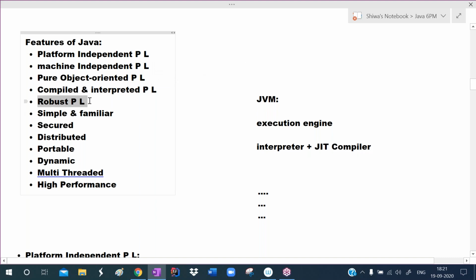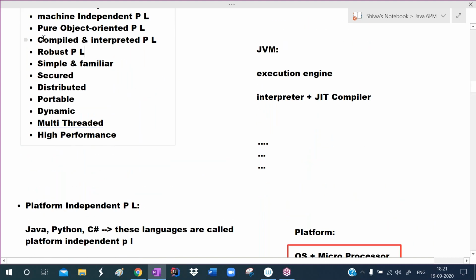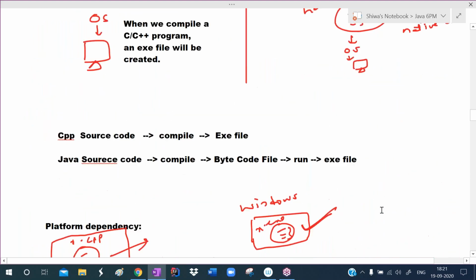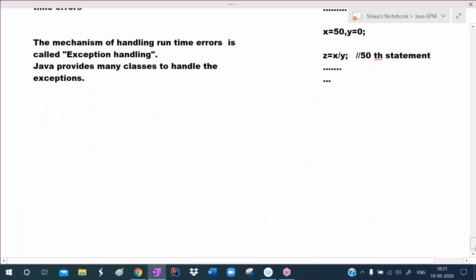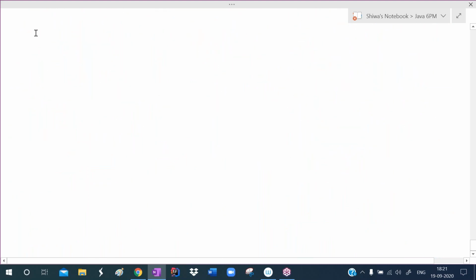And the next one is the robust programming language. We discussed up to here in the previous class, and I also gave an introduction on robust. Now I'm continuing the session from this robust programming language. Today I will finish these features of Java. So the next feature is that Java is the robust programming language.